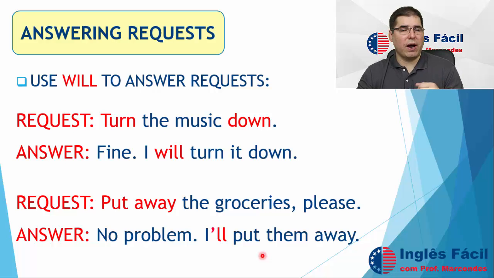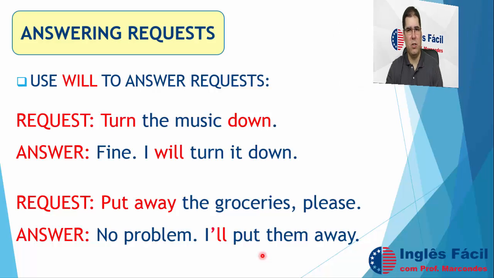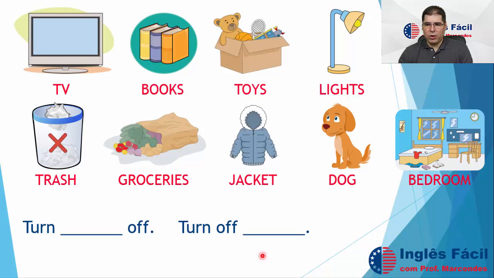Now, let's see some two-part verbs. Let's try to figure out the meaning of these two-part verbs, okay? So here we have many objects, okay? A TV, some books, toys, lights, trash, groceries, jacket, dog, and a bedroom, okay? And I'm going to ask you which of these objects and places we can use with these two-part verbs that I'm presenting to you, okay? So the first one is turn off. What does turn off mean?